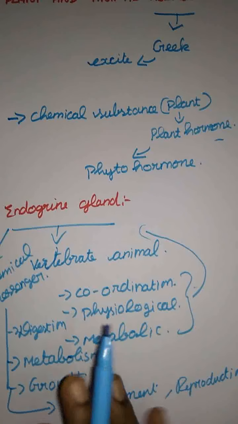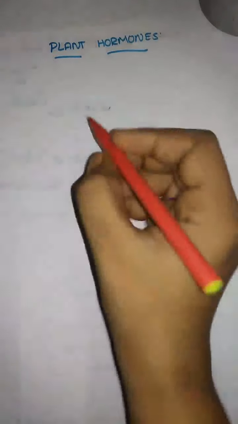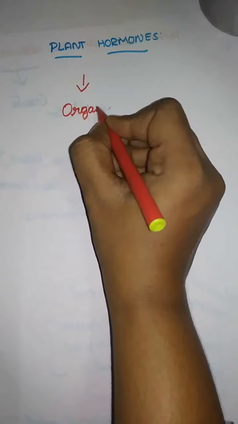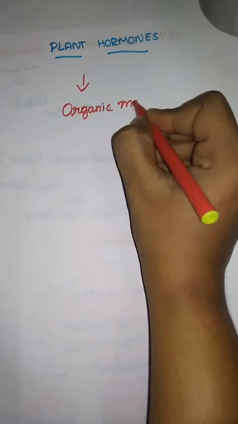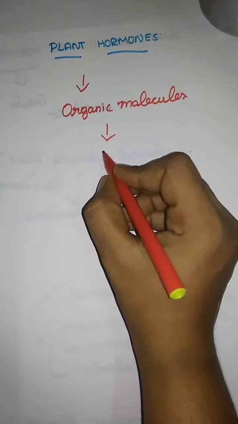Let me move to the first topic in this lesson. We are having the plant hormone. Here the first one, they are having plant hormones. Here a plant's hormones are secreted in the plant, so they are obviously in the form of organic molecules. They are basically secreted in the form of a low concentration in plants.